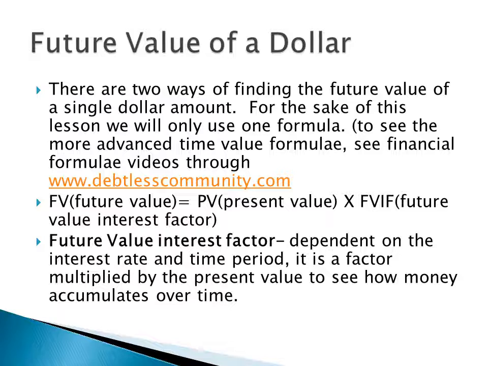This is a factor that's multiplied by the present value, which in the example that we're about to utilize is $100,000. On the next slide, what I'm going to show you is a future value interest factor chart, which is going to show you a bunch of different series of factors based on the time period and the interest rate that's being used within that factor.